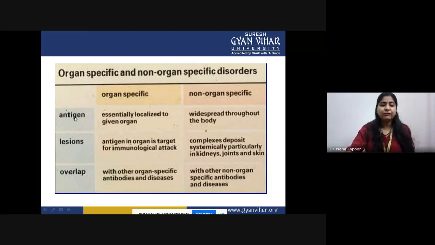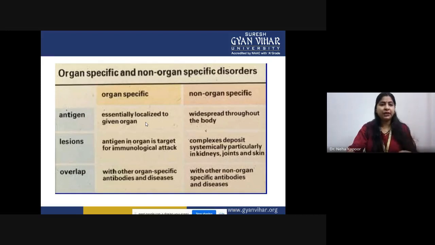So in organ specific autoimmune diseases, all the antigens involved in triggering the autoimmune response are localized to that very organ.